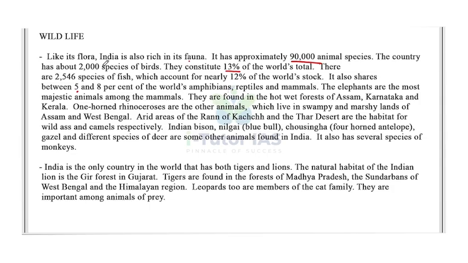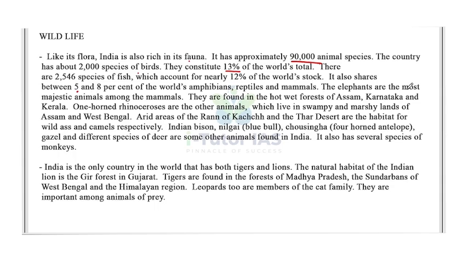So the Indian fauna is also very rich because it has approximately 90,000 animal species and about 2,000 species of birds, which constitute 13% of the world's total.